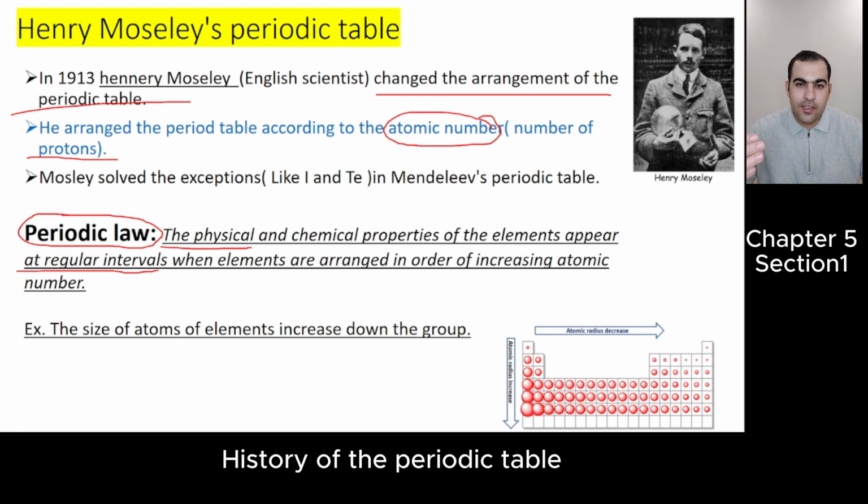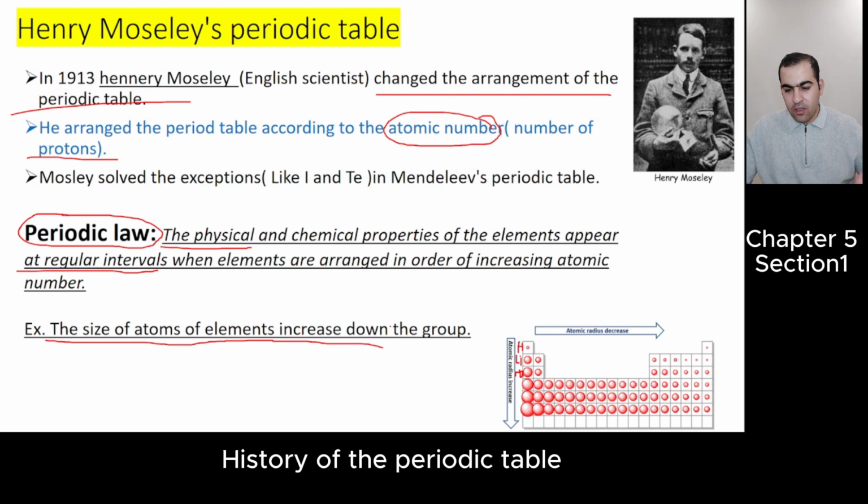Why do we need to arrange elements according to increasing atomic number? Look at here. We have an example. The size of atoms of elements increases down the group. Look at here. What do you see? This is hydrogen. Okay. Group 1, hydrogen, lithium, sodium. These are in the same group, but they are arranged according to increasing atomic number. What do you see? You see that the size of the elements regularly increases down the group.